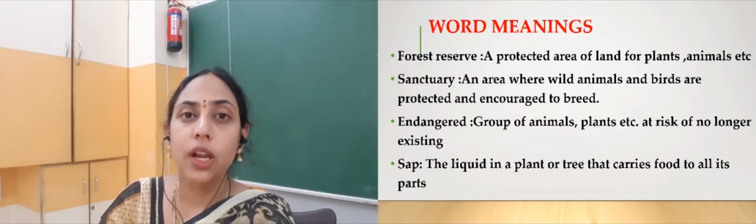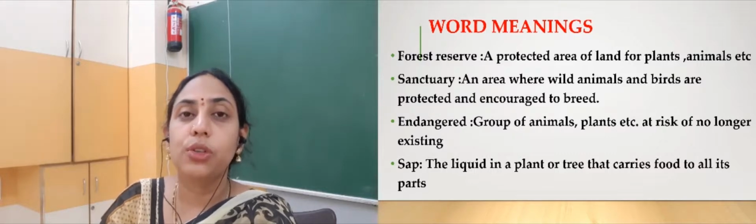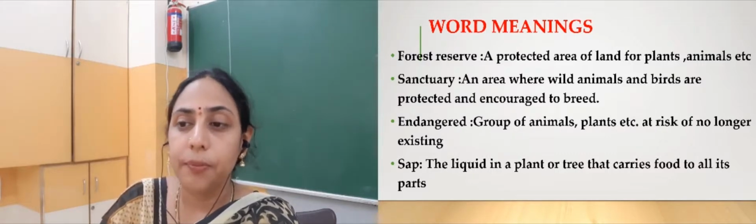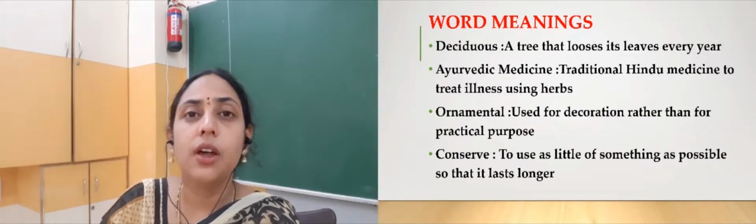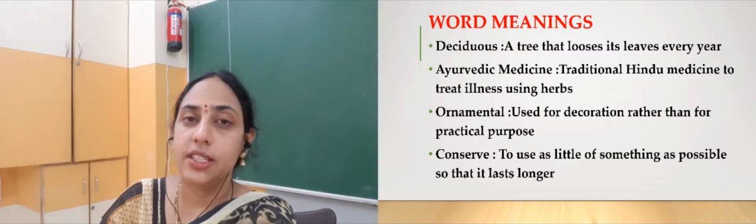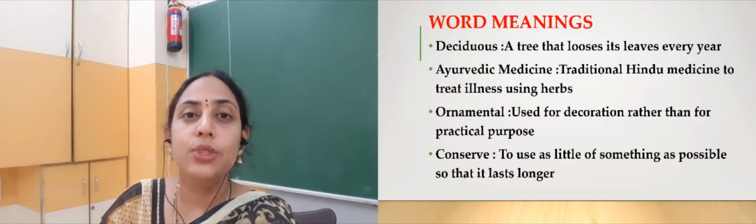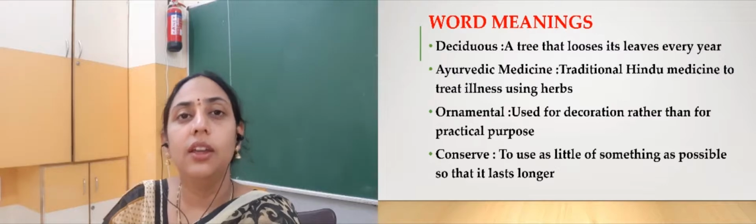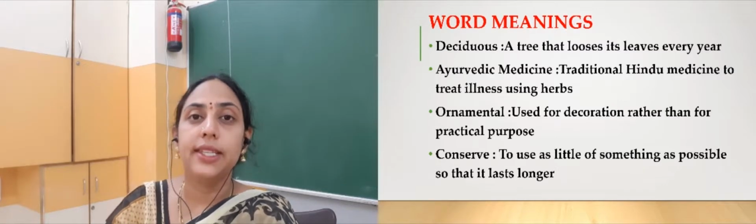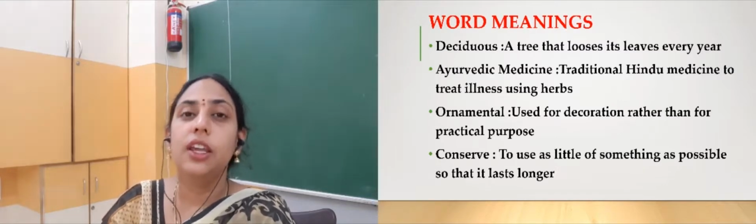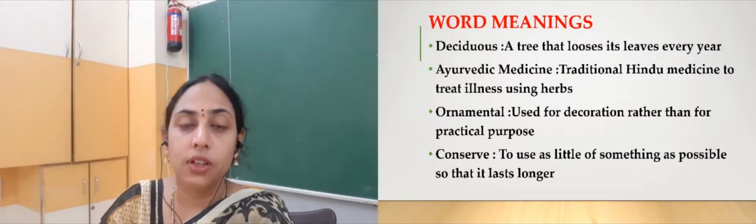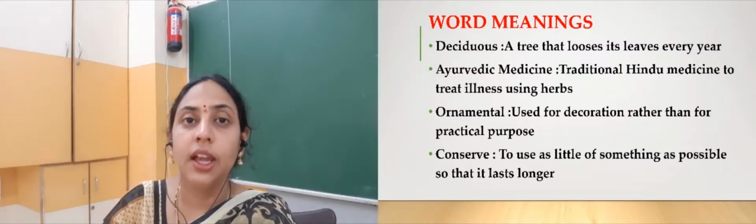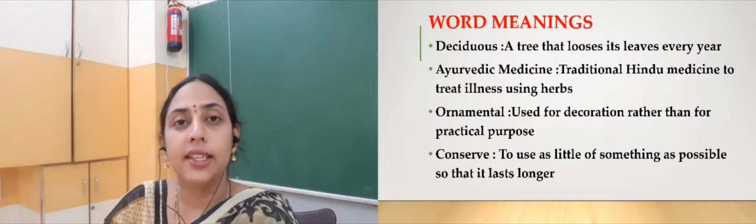Sap, it is the liquid that is passed to different parts of the plant, right? Or that carries the food to different parts of the plant. Deciduous, it is the plant that loses its leaves once in a year. Ayurvedic medicine, it is the traditional Hindu medicine that treats illness, right, using a combination of food, herbs and a particular type of exercise, right.